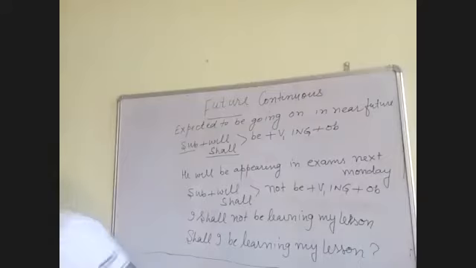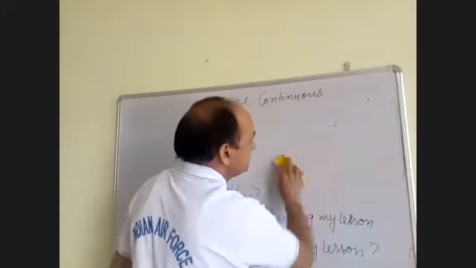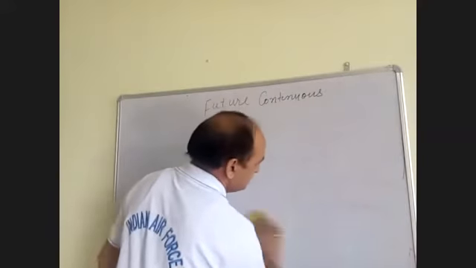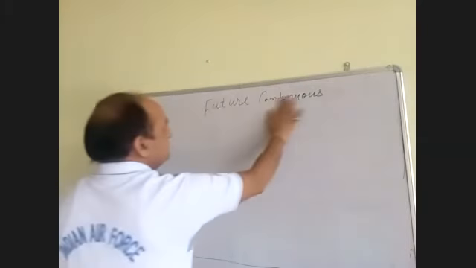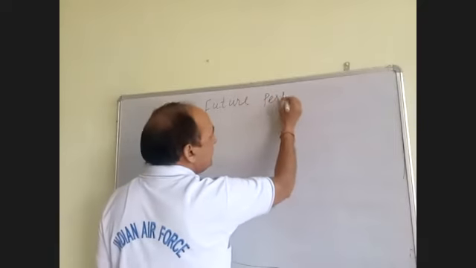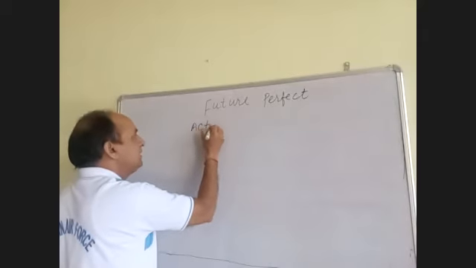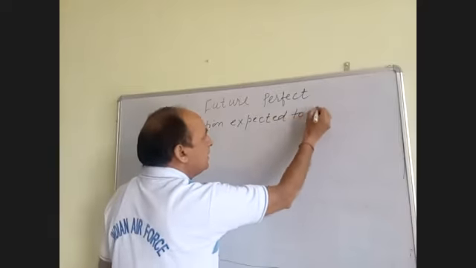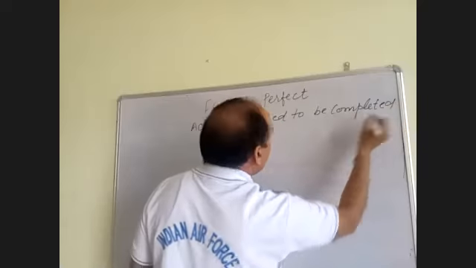Okay, next sentence, future perfect. Future perfect means action expected to be completed in future.